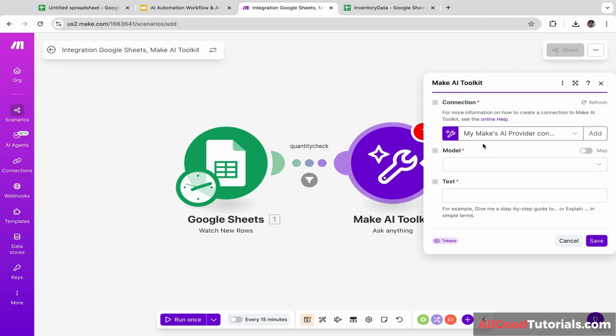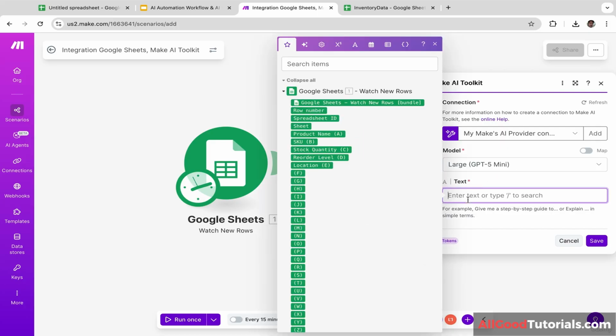And we are going to write the email content using AI. So let's click this. For the AI model, I'm going to select GPT-5. I think this is the best model.